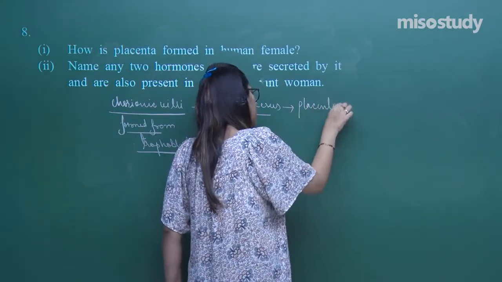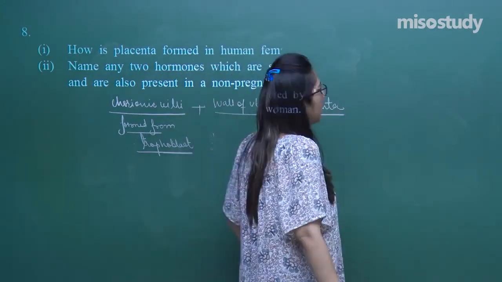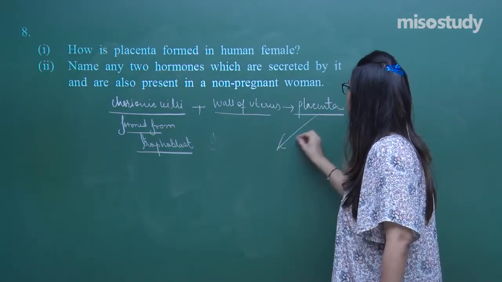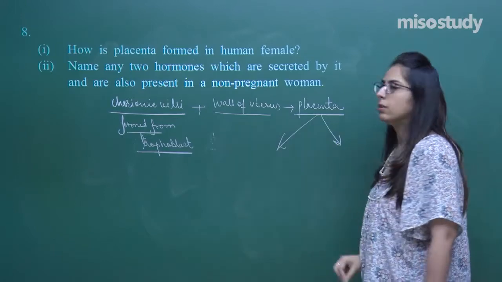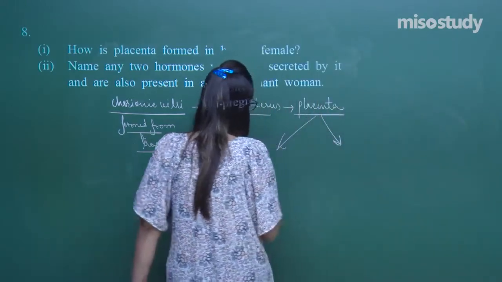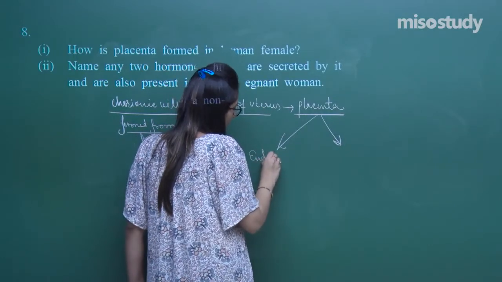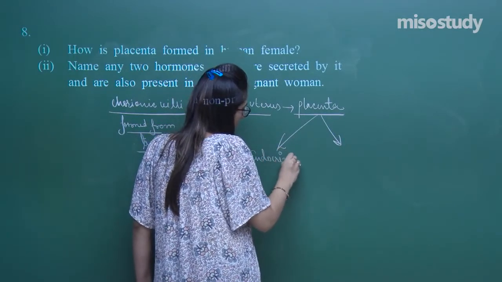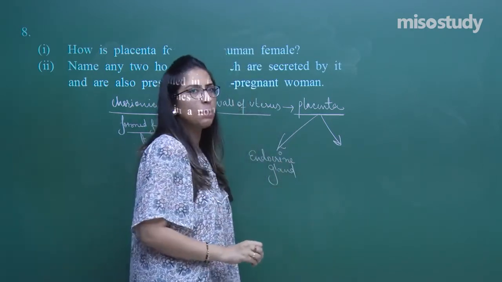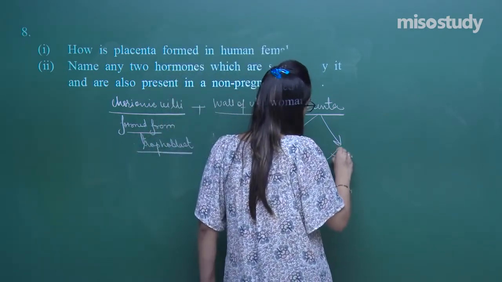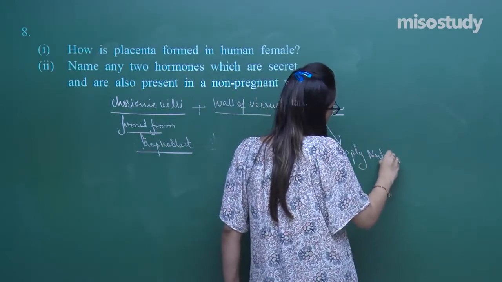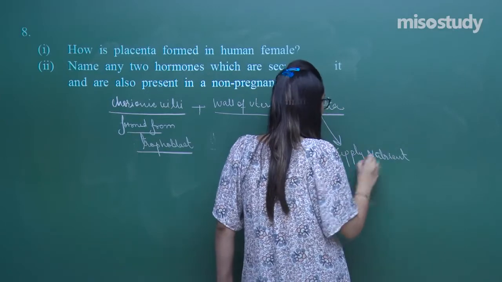Now you have to explain about the function of the placenta as well. So what is the function of the placenta? We have discussed 2 important functions. What is the function, students? Functions, first of all, they act as an endocrine gland. And second, they help in supply of nutrients and remove waste.